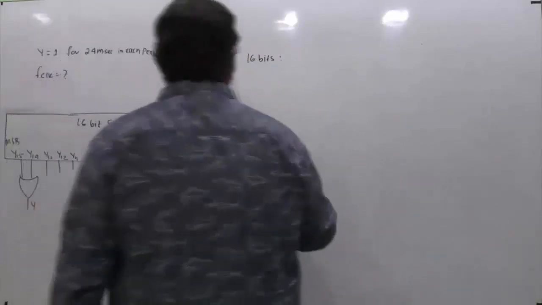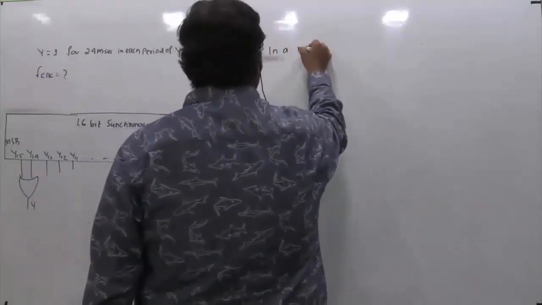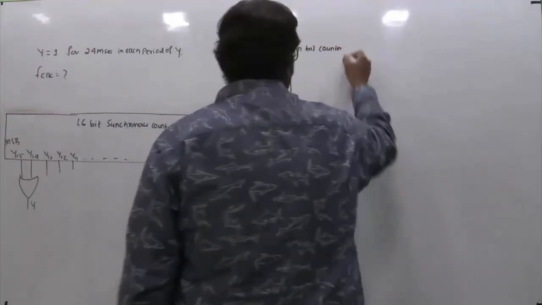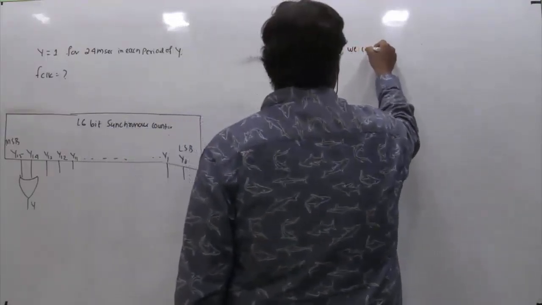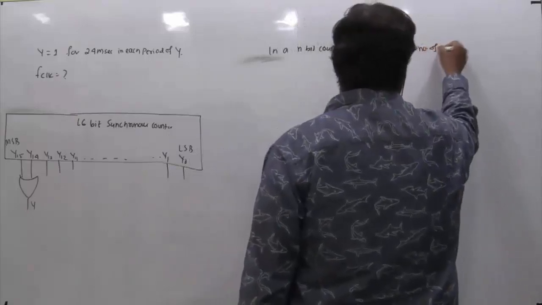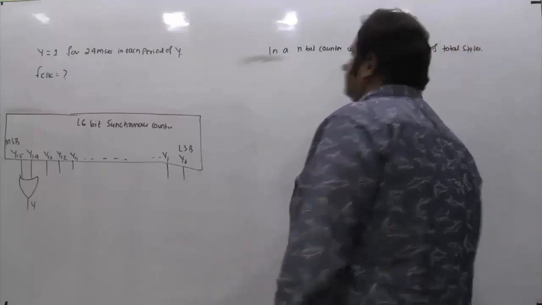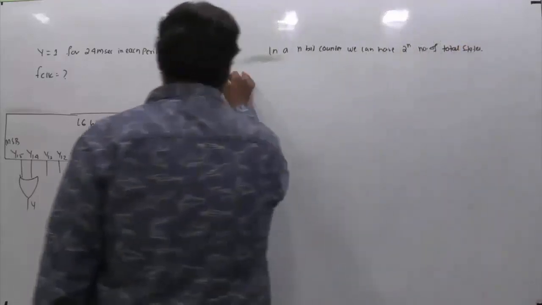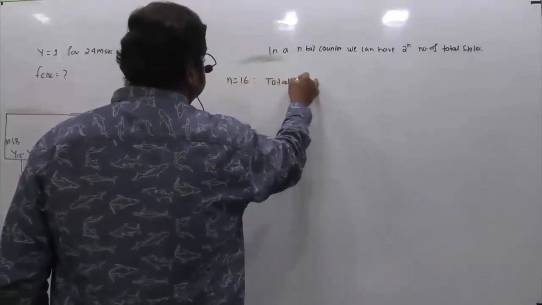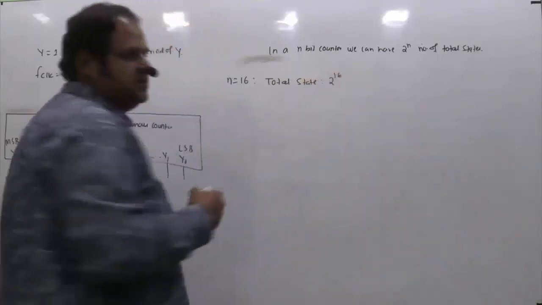In an n-bit counter, we can have 2 power n total states. The number of states can't exceed 2 power n. Here n equals 16, so the total number of states possible is 2 raised to power 16.